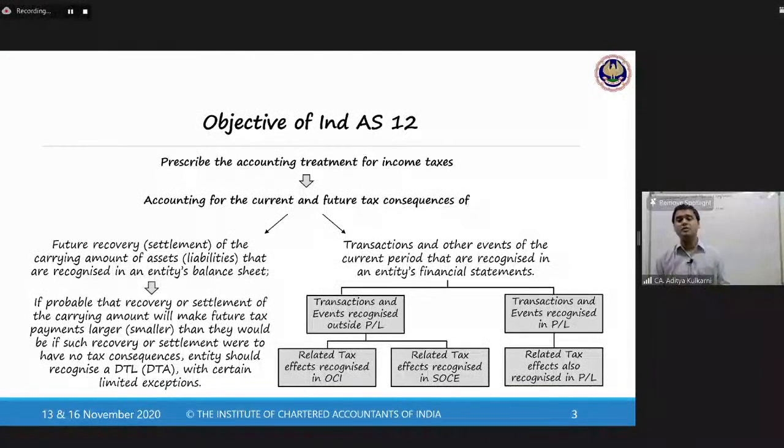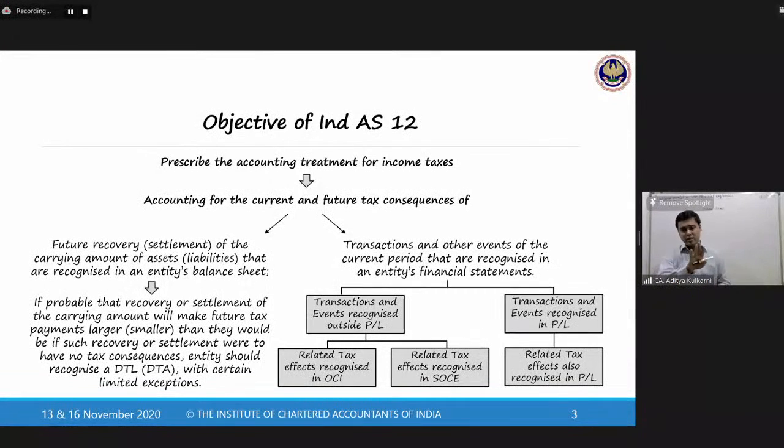It will not flow in your profit and loss account, and therefore the tax effect of these items will be recorded in the statement of changes in equity. So this is what the standard tells us.